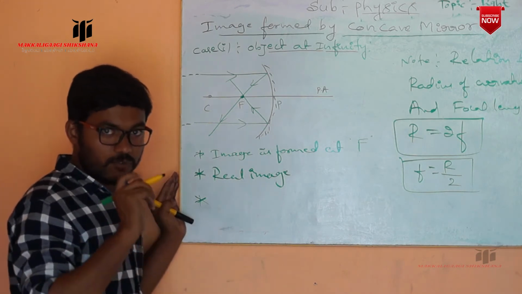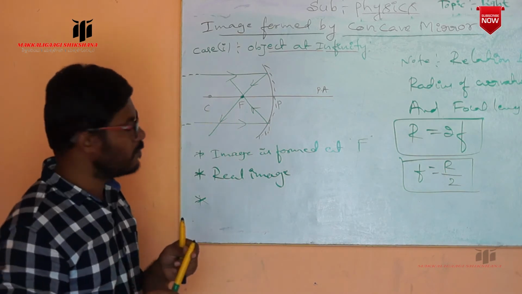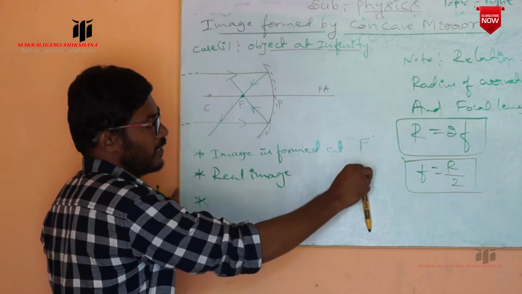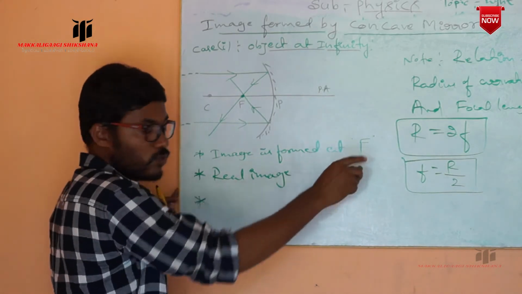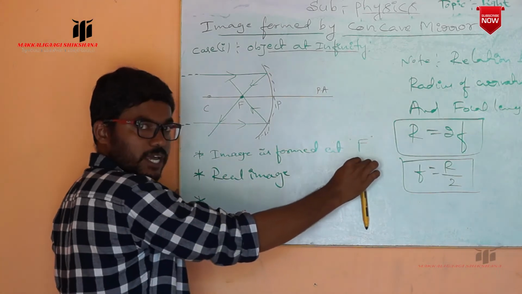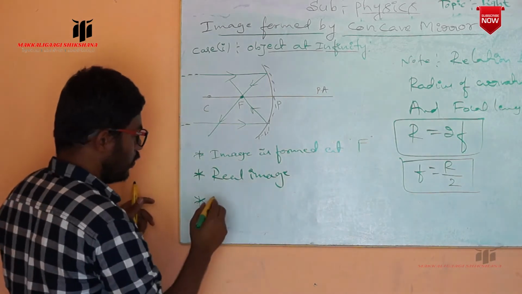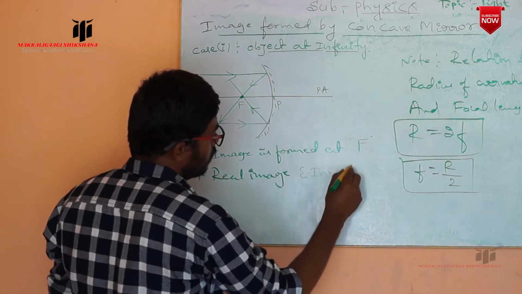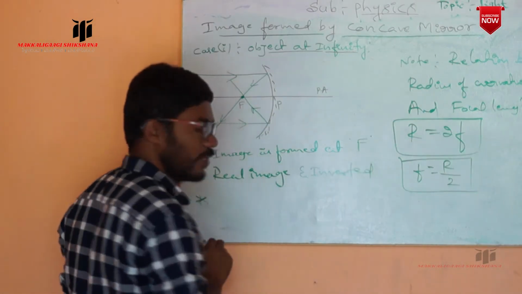So what is an inverted image? See, you have placed an object like this, but the image is formed reversed. We have placed an object like this, but the image is formed like this. So we call that inverted. So real and inverted image is formed. Okay.